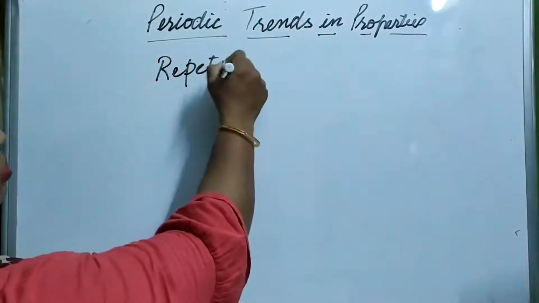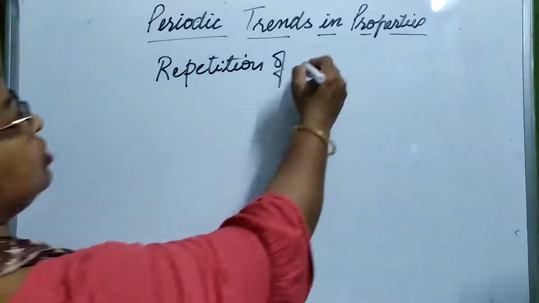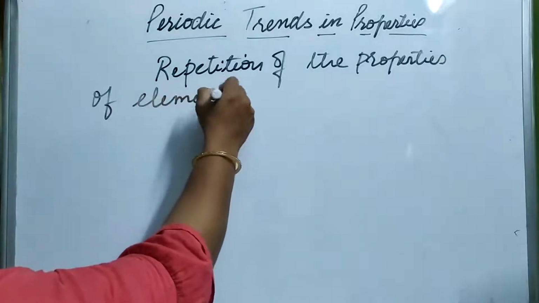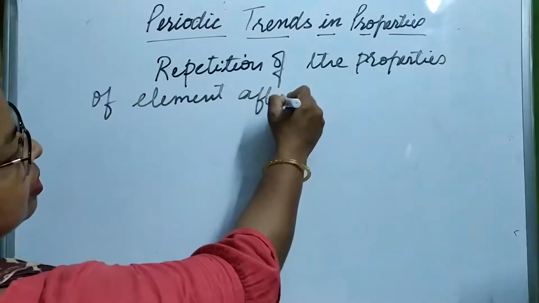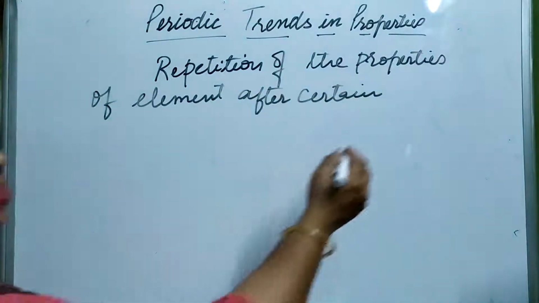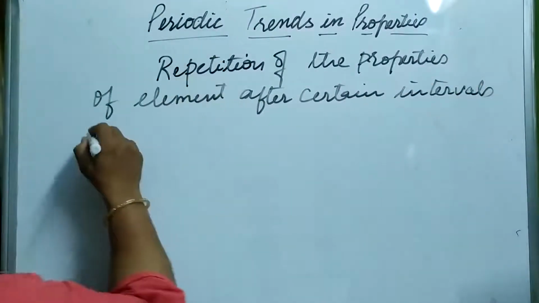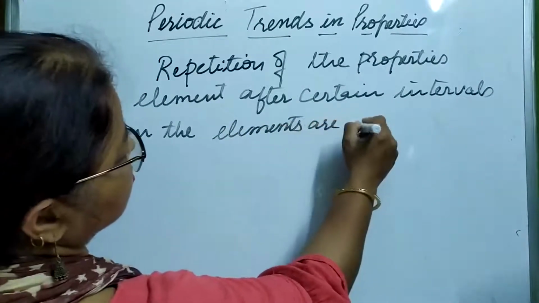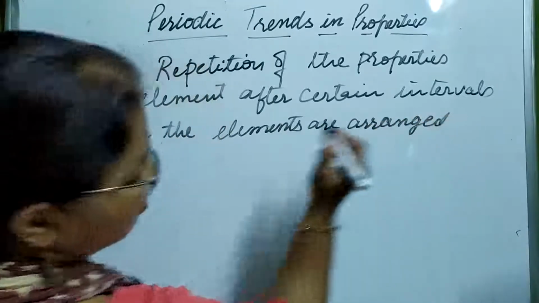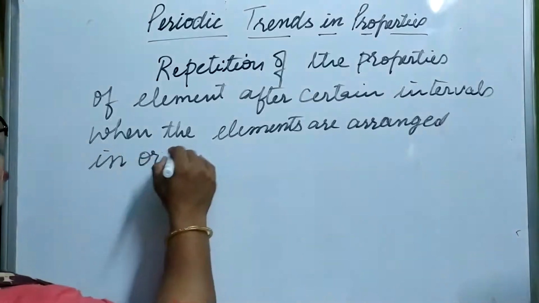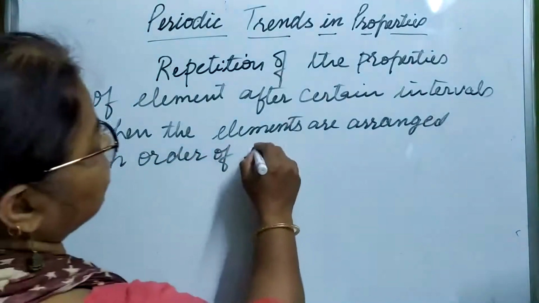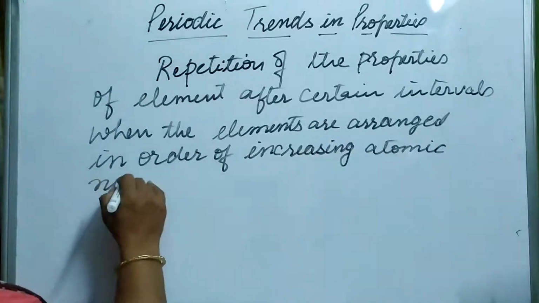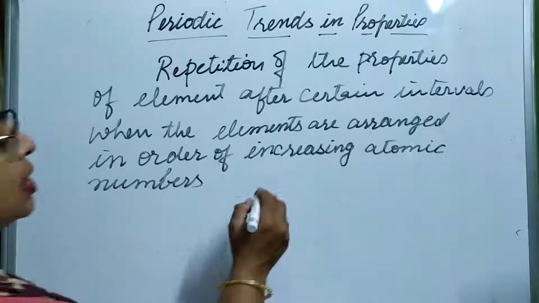The repetition of the properties of elements at certain intervals, when the elements are arranged in order of increasing atomic numbers, is known as periodicity.